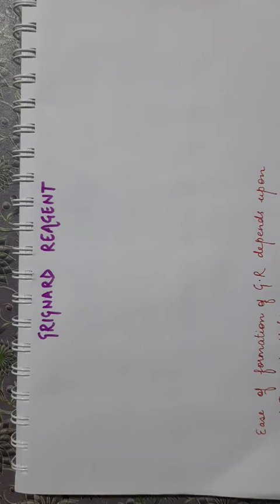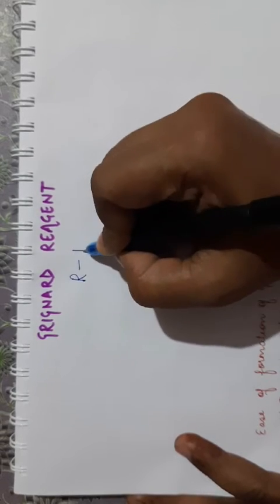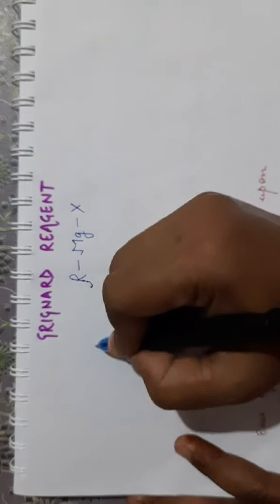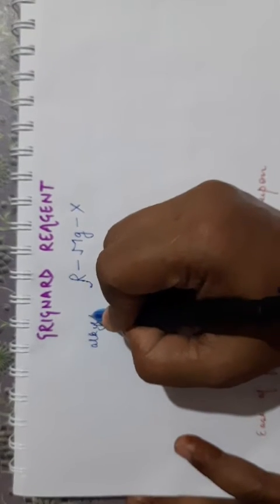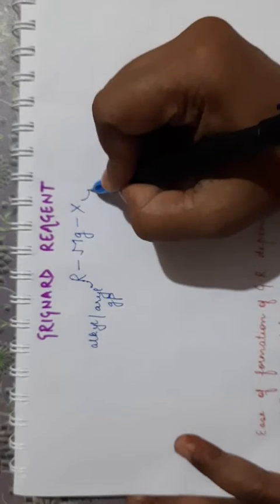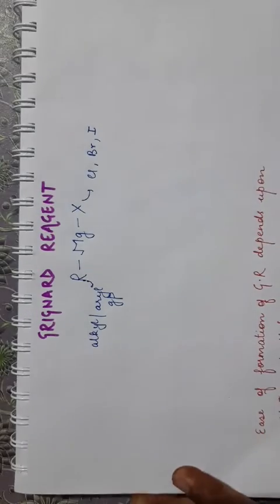So, Grignard reagent can be represented as RMgX, where R can be alkyl or aryl group. X can be chloride, bromide or iodide, but it cannot be fluoride.